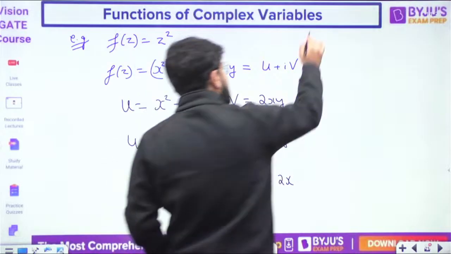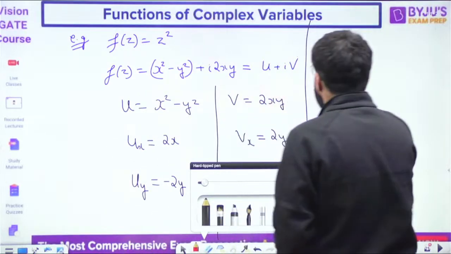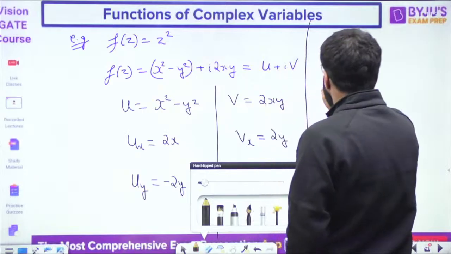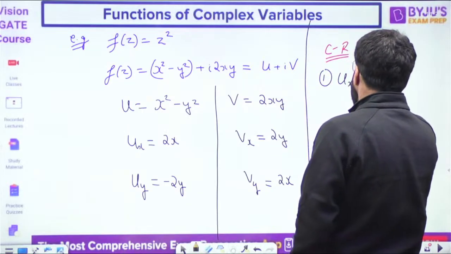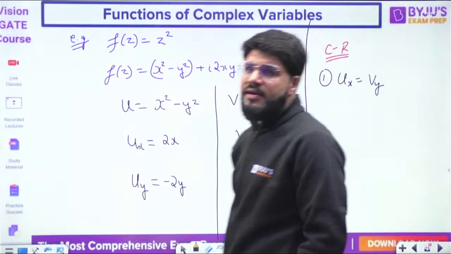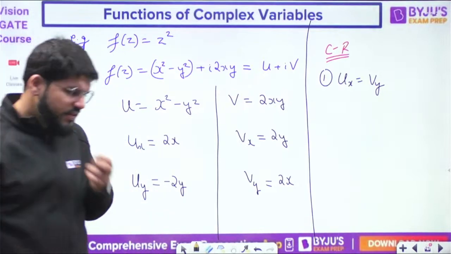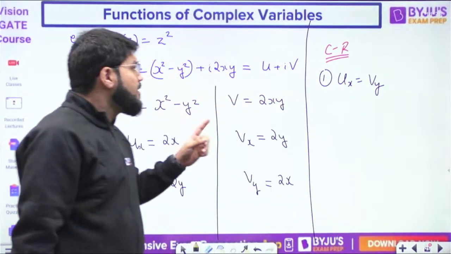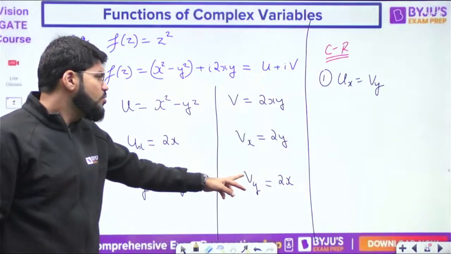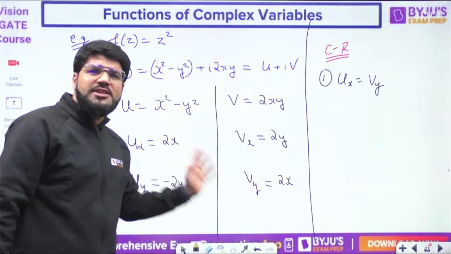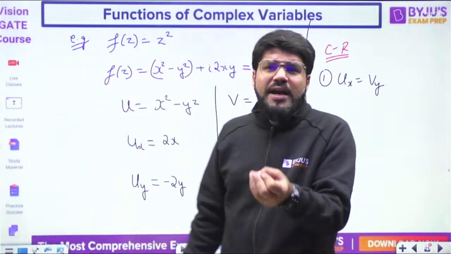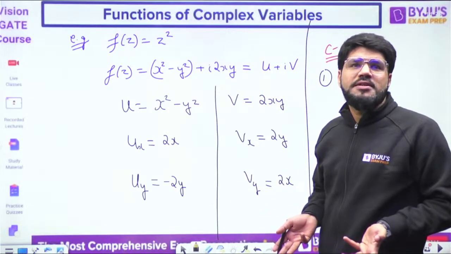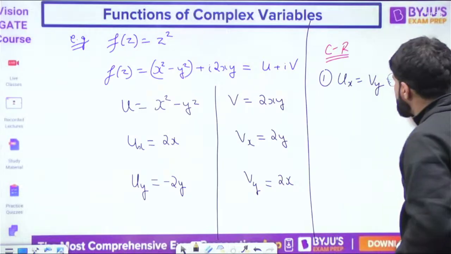Now please see. For the CR equation to be satisfied, what is the first CR equation? ux equal to vy. Is it always true? 2x is always 2x. Here you don't get a particular path. 2x is always equal to 2x for any value of x. So this is always true.